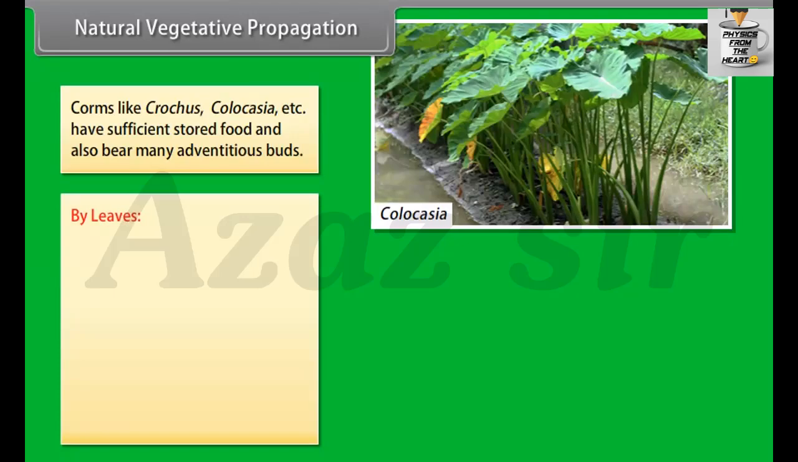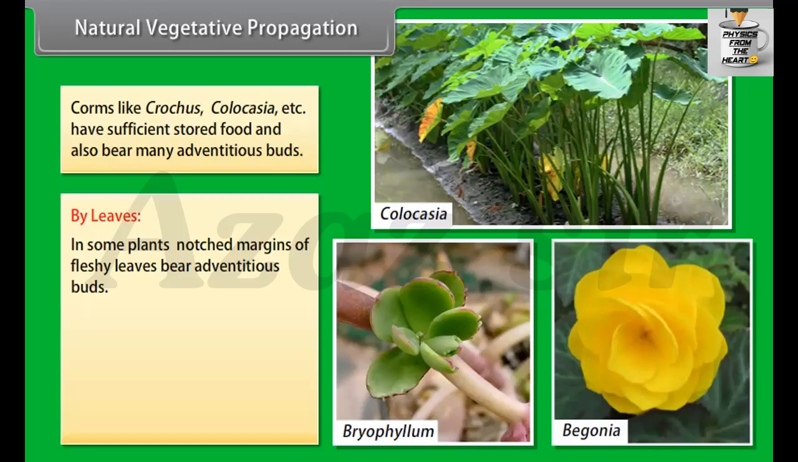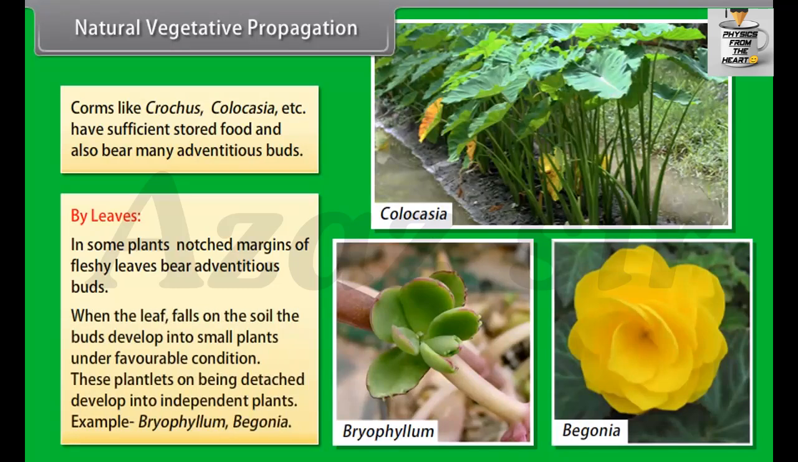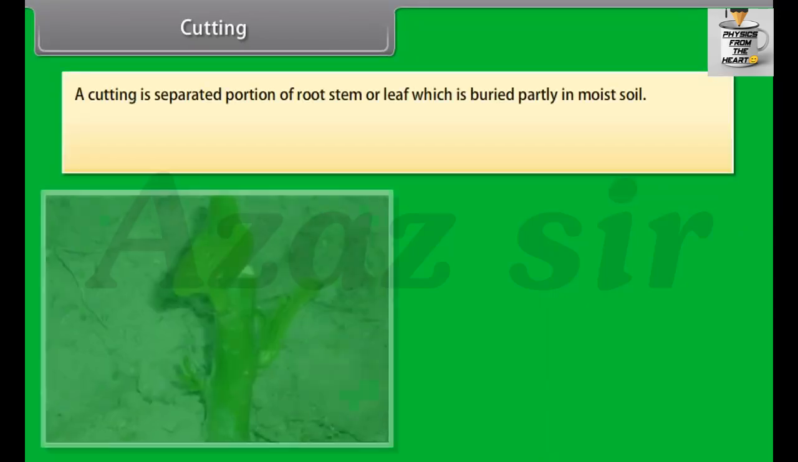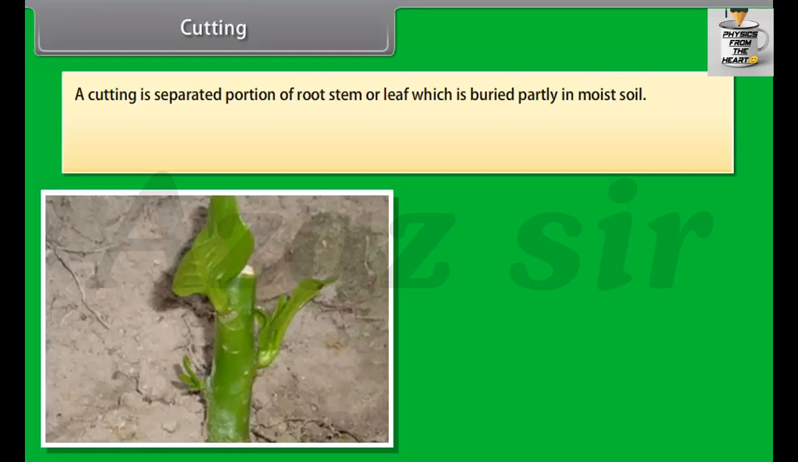By leaves. In some plants, notched margins of fleshy leaves bear adventitious buds. When the leaf falls on the soil, the buds develop into small plants under favorable conditions. These plantlets, on being detached, develop into independent plants. Example, Bryophyllum, begonia. Cutting. A cutting is a separated portion of root, stem or leaf which is buried partly in moist soil.